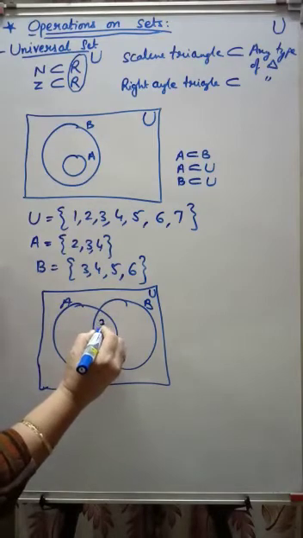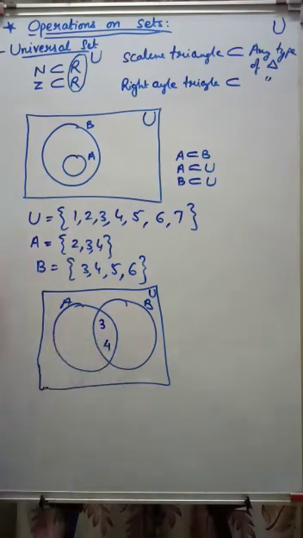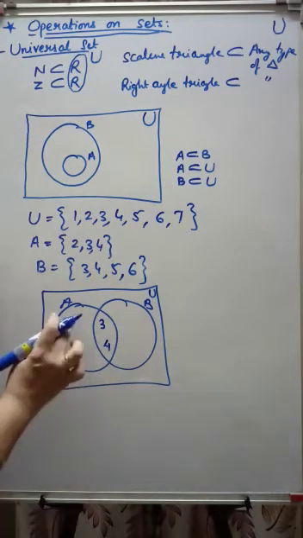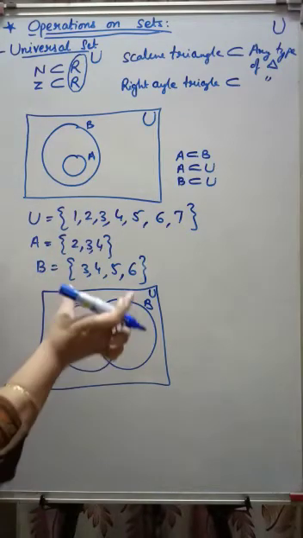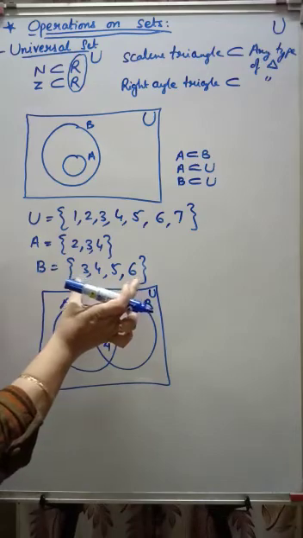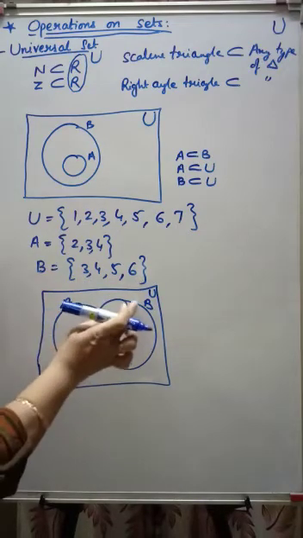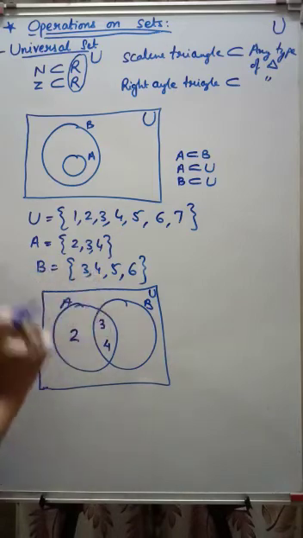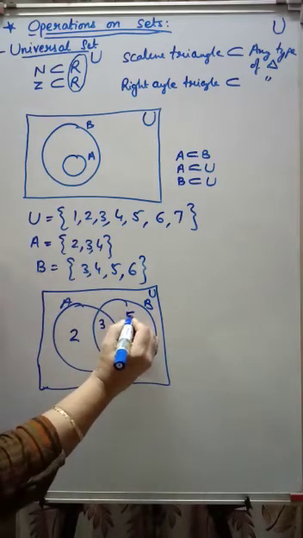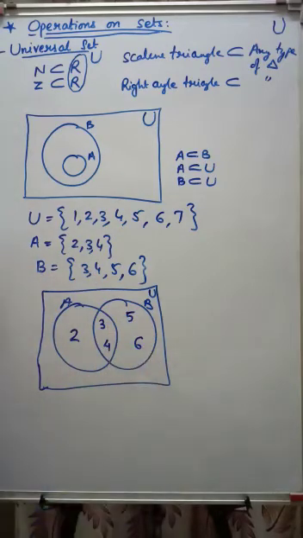So what are the elements which are in both? 3 and 4. So I'll write it here. And the leftover will come here. Same, if I am talking about B: 3, 4, 5, 6. 3, 4 is already in B, you can see this is the boundary of B. So only 5, 6 is left. So I'll write 5, 6.